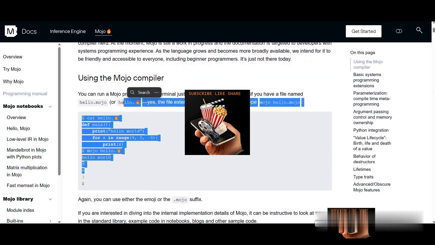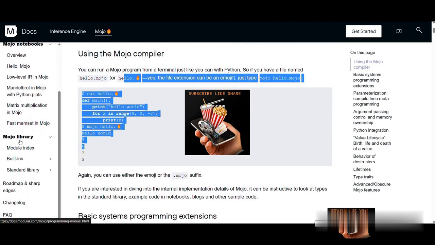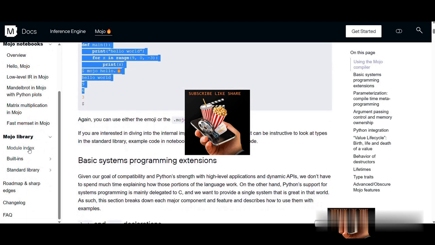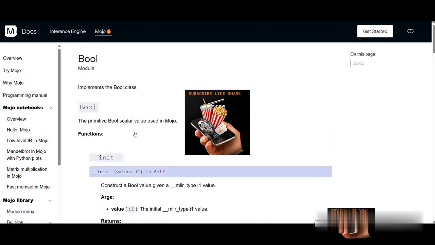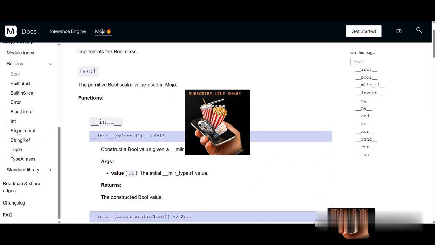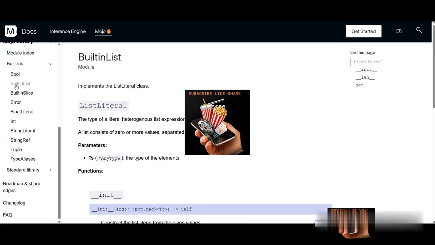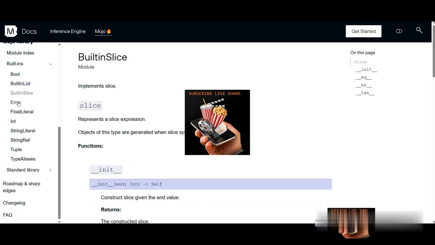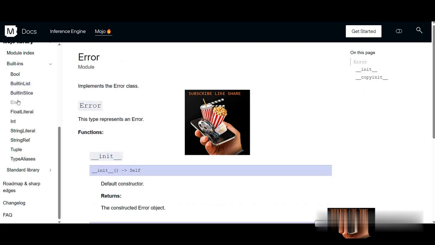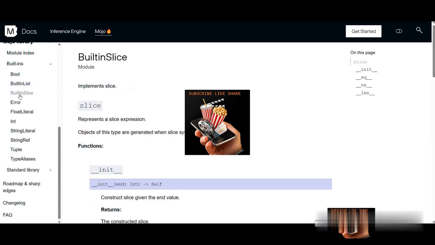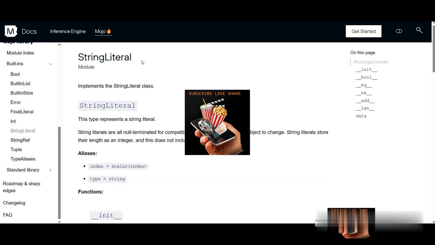In docs.modular.com, the website refers to itself. It has the documents for Mojo: how to use it, when to use it, the style guide and the rule books for programming and everything. Here it says Mojo, try Mojo. We will enter the Mojo programming manual.